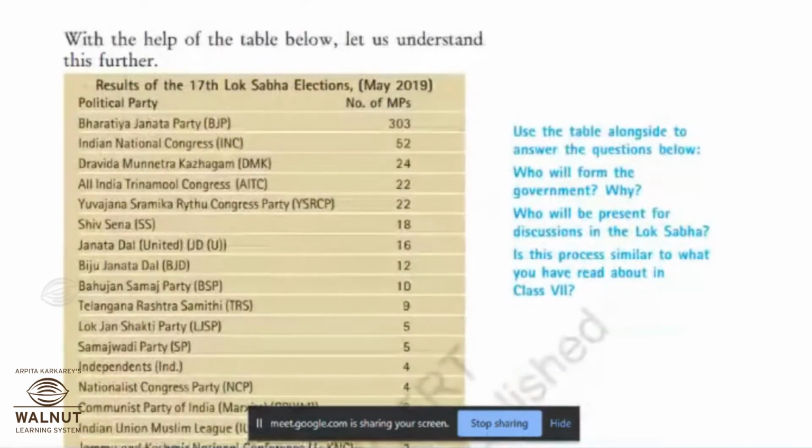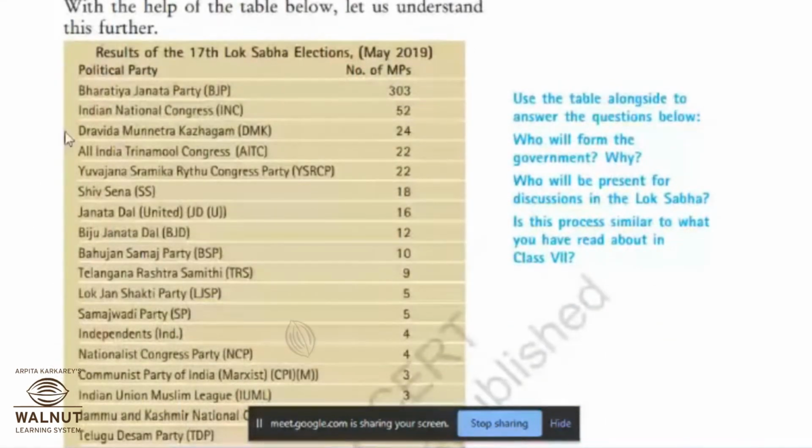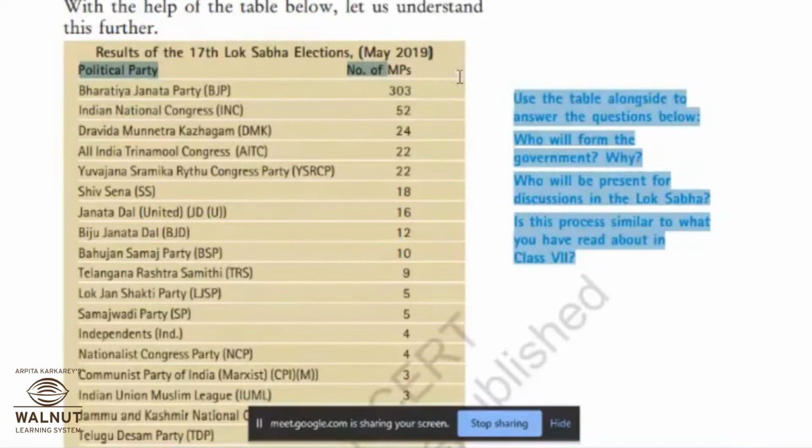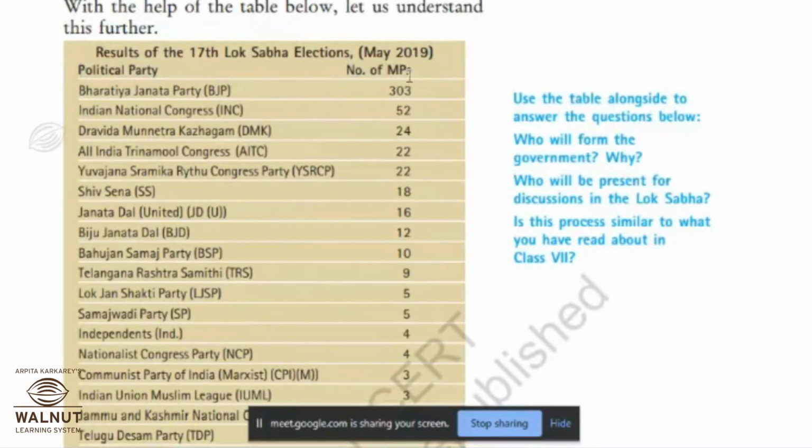Now on page number 35, there is a table given. So here are the names of parties mentioned over here. Bharatiya Janata Party, in short we call it as BJP. Number of MPs 303. Number of MPs means members of parliament, and these members of parliament are getting elected every 5 years, and they are going to represent us in the Lok Sabha. So do keep it in mind, the difference between MPs and MLAs also henceforth.